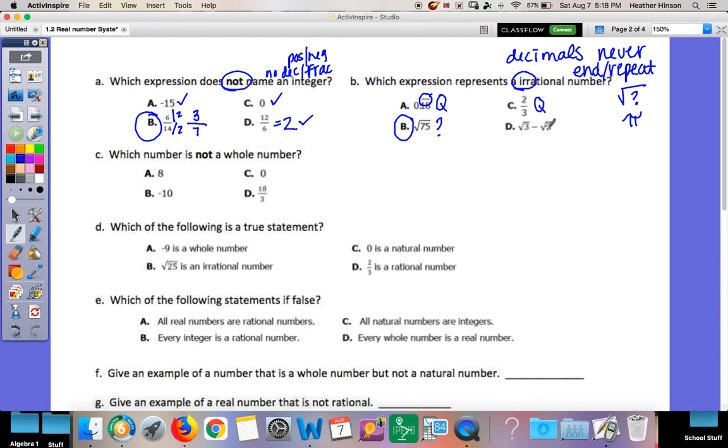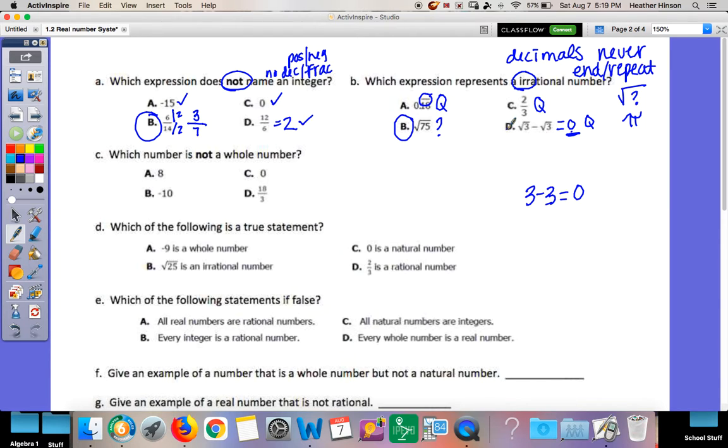Because it's subtracting square root of 3. Just like 3 minus 3, that's 0. When you subtract something by itself, it's always going to be 0. It doesn't matter if it's a fancy square root. Square root of 3 minus square root of 3 is still going to be 0. 0 is a normal rational number. So the answer is B.